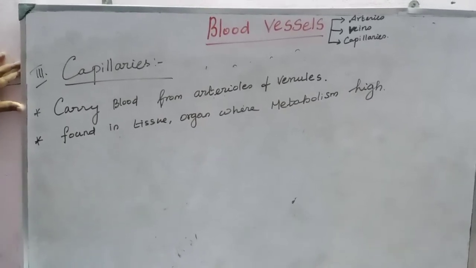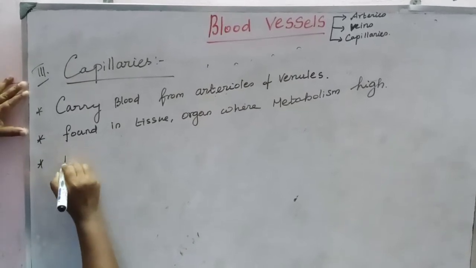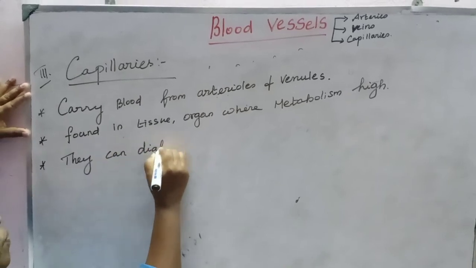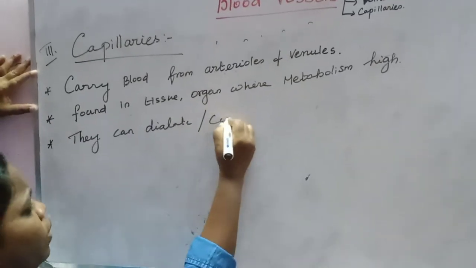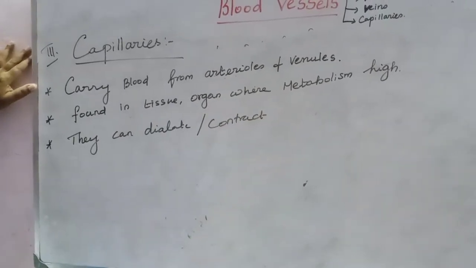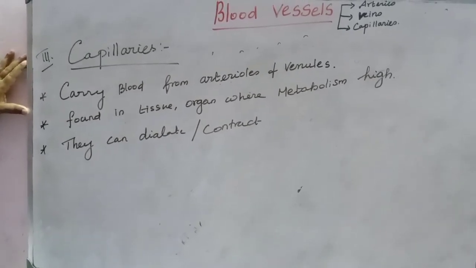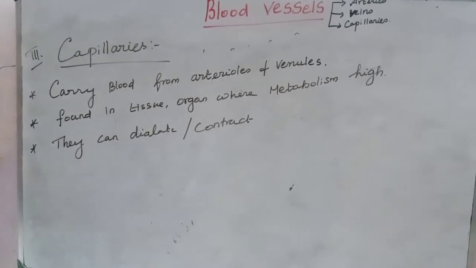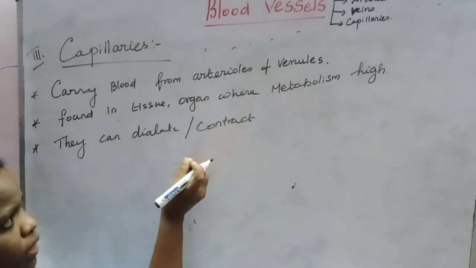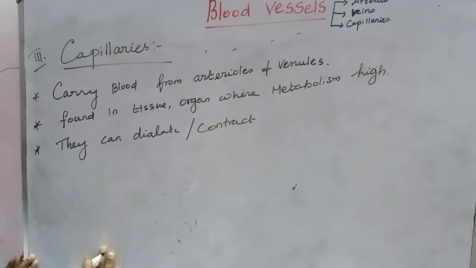The capillaries can dilate or contract, which increases or decreases the supply of blood to various parts of the body. Why do they dilate and contract? Contract means சுருங்கிறது, dilate means விரிகிறது, right? For what purpose do they dilate and contract?